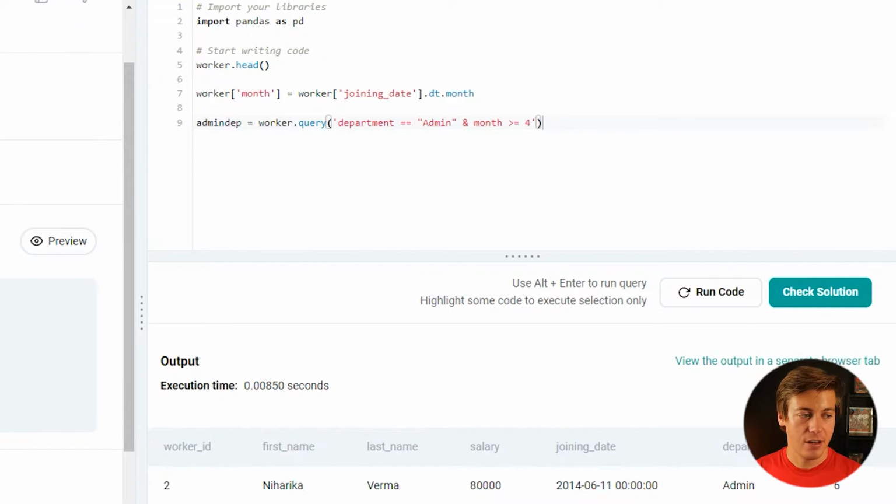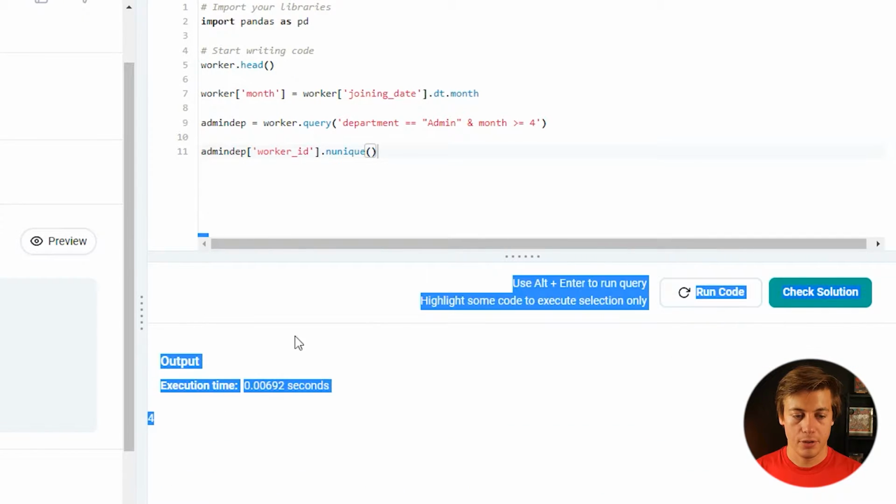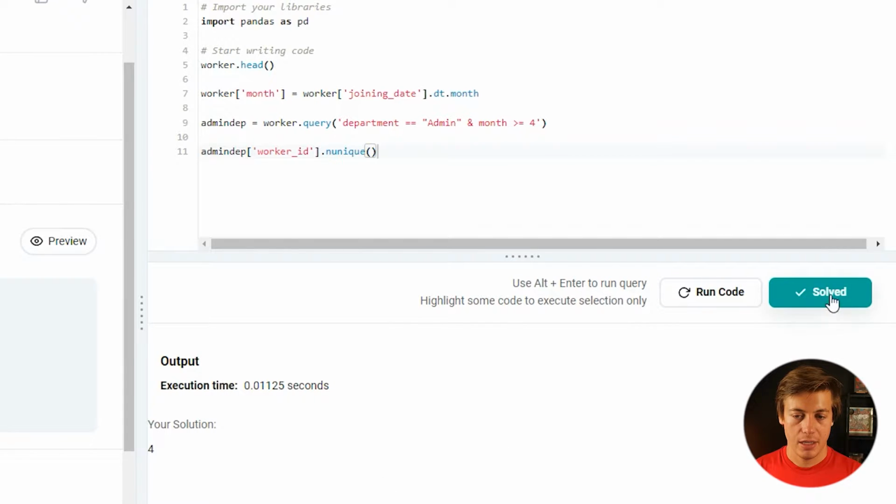So all it says is find the number of employees. So how we can do this pretty easily is we can put admin department like that. And then what I would do is just worker ID like that. And then I'd put nunique. And that's just in case there's duplicate values. I know in this example there is not, but you can see the output is 4 over here. Check solution, and it's been completely solved because it's 4. You can see the expected output over here. They have 4 as well. So this is why I use the query, because you can put 2 things in here, and nunique. You could also do counts on here, but just in case something is duplicated for some reason, that's why I used that.